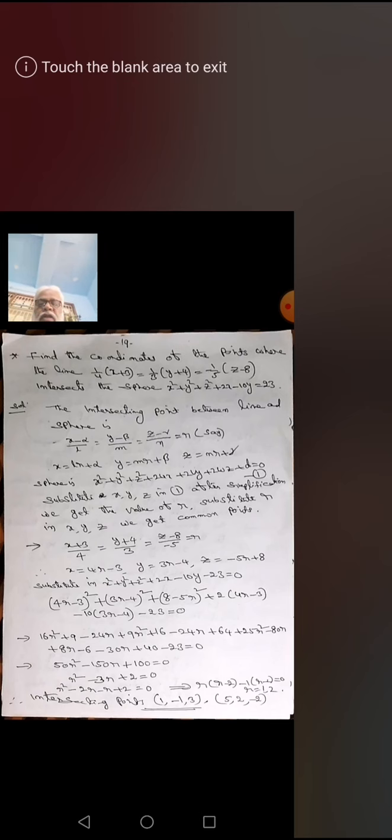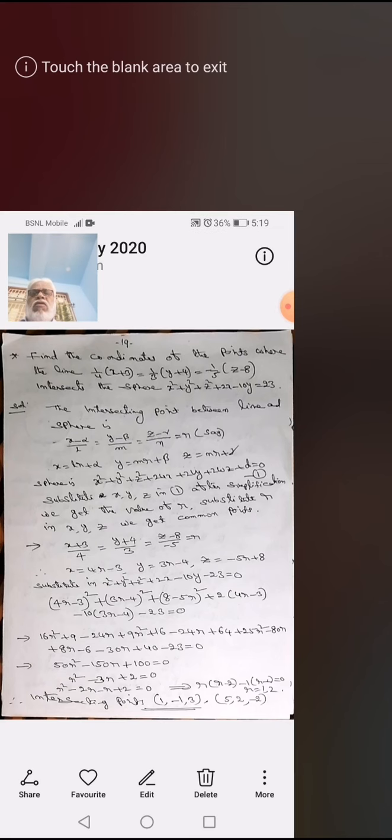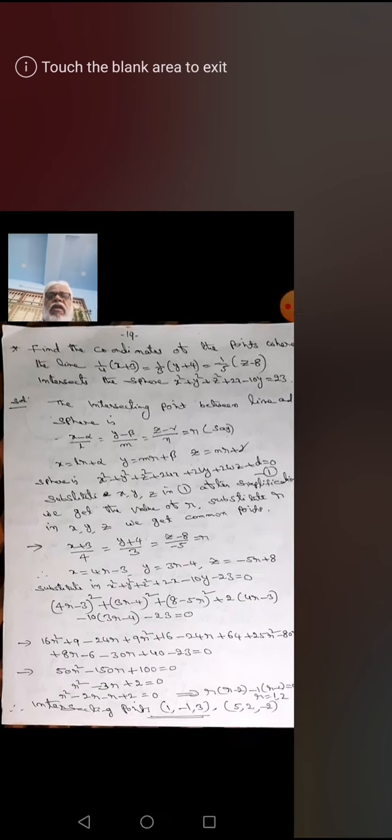The intersecting points are (1, minus 1, 3) and (5, 2, minus 2). So these two points are the intersecting points of the line and the sphere.